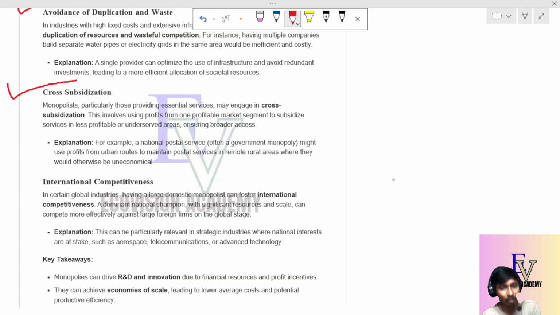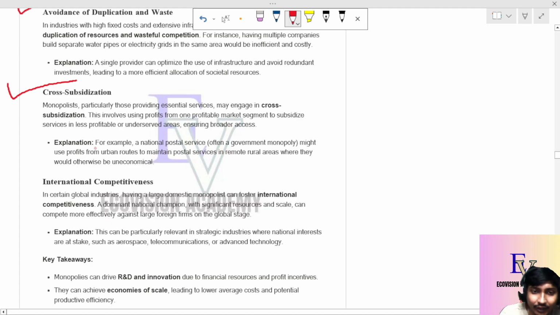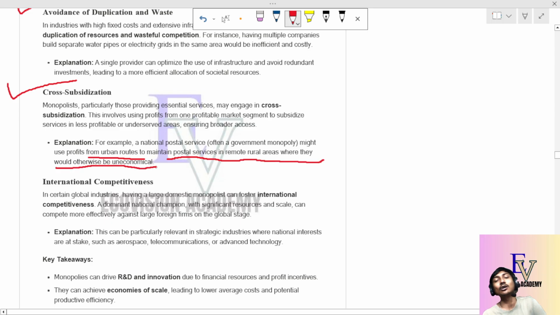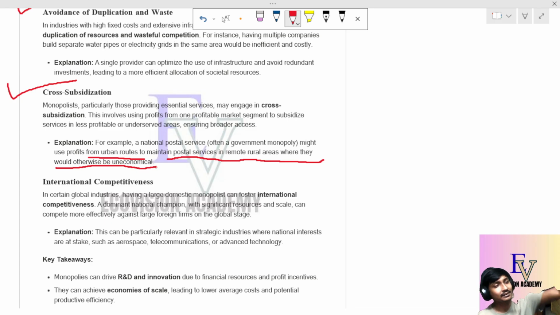Suppose you see the example: a national postal service might use profits from urban routes to maintain postal service in the remote rural areas where it would otherwise be uneconomical. In most of the remote rural areas, when the postal service reaches those places, they have to bear a high cost, due to bad condition of the roads, electricity, transportation, communication networks, and many things. So what can a national postal service, a government monopoly, do?